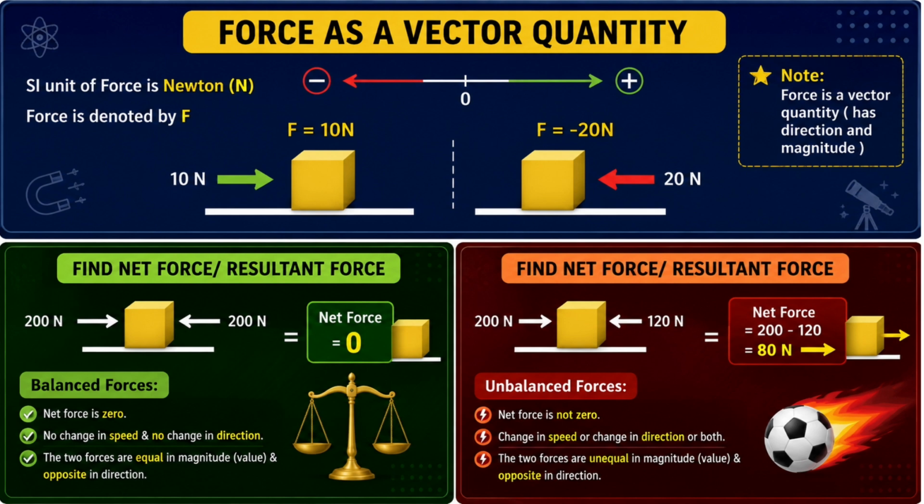This is called unbalanced forces. Here the net force is not zero. It causes a change in speed, direction or both, just like kicking a football to make it fly. Okay, the forces are unequal and opposite. Clear enough? Balanced means no motion, unbalanced means motion. Let's move to the next slide.